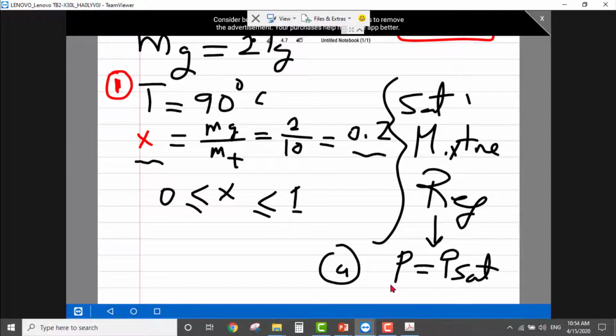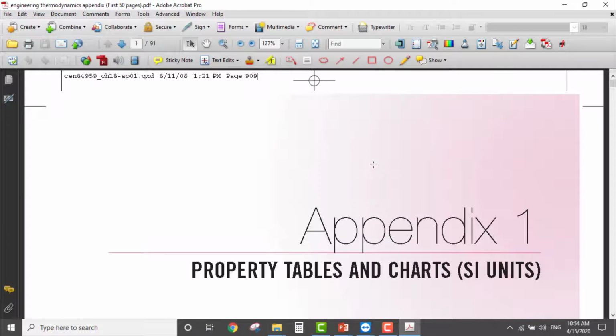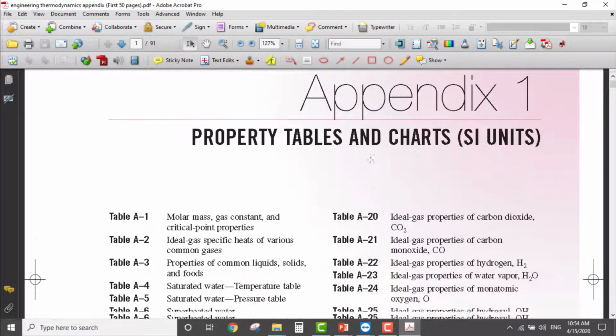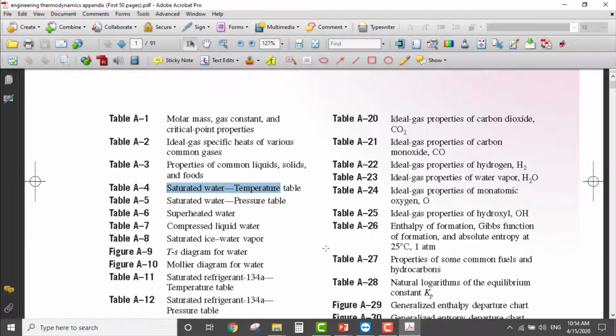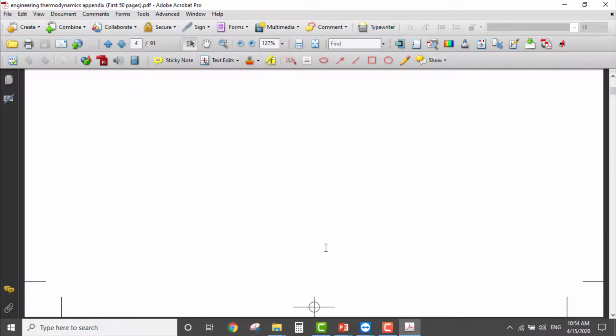Okay, because here we have 90 degrees and the quality 0.2, we are in the saturated mixture region, and the question asked is equal to P sat. So let me go to the thermodynamic table, saturated water temperature table, A4.